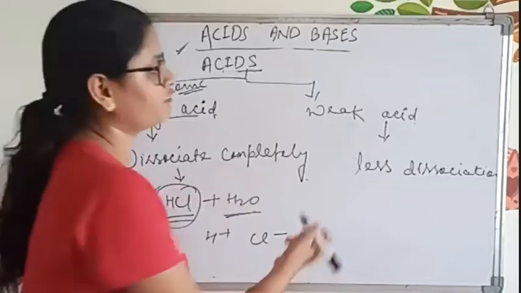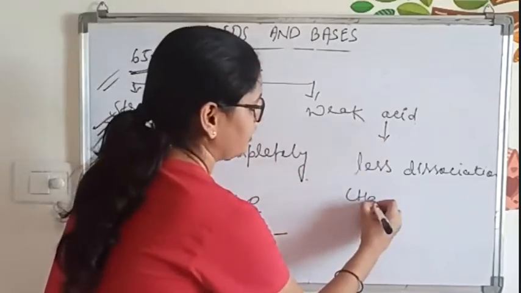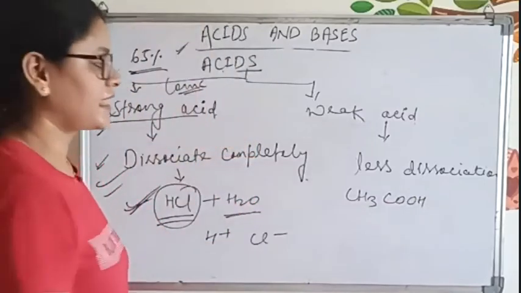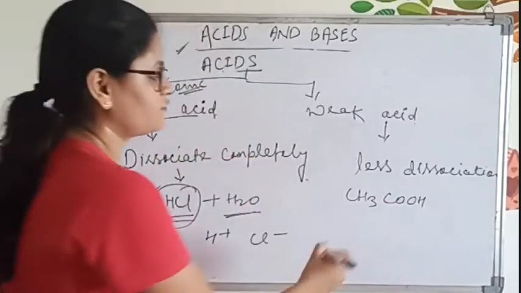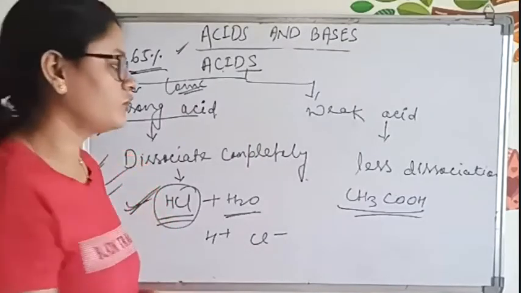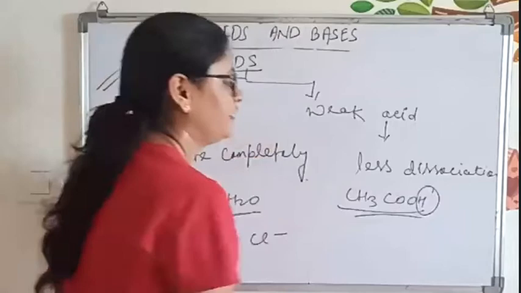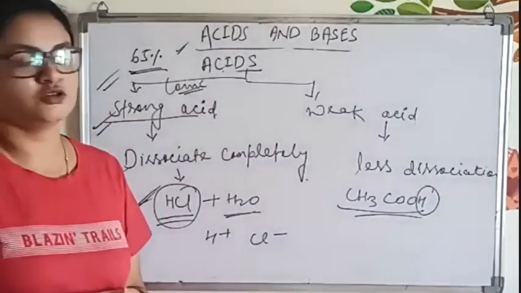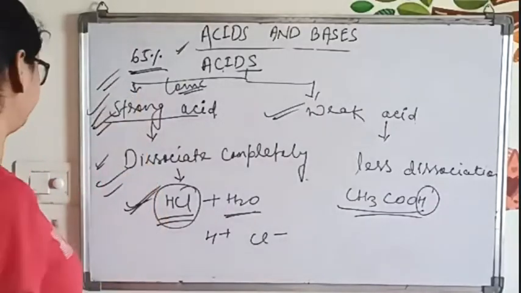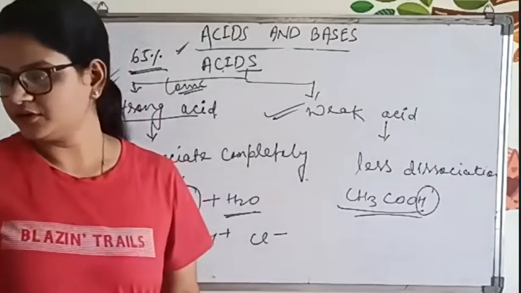But in case of weak acid, we have taken CH3COOH. Understood? Now in this case, when we add water to this, very slowly a very small amount of H plus ion will get released. Understood? So this is called weak acid and this is called strong acid. Clear? Any doubt? No, ma'am.